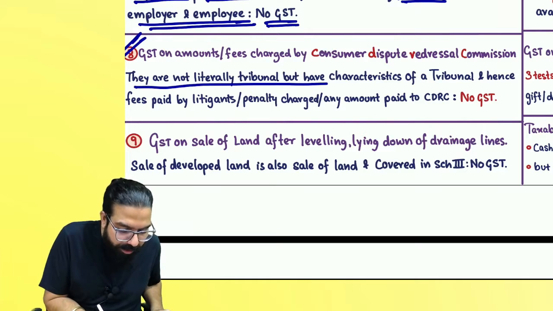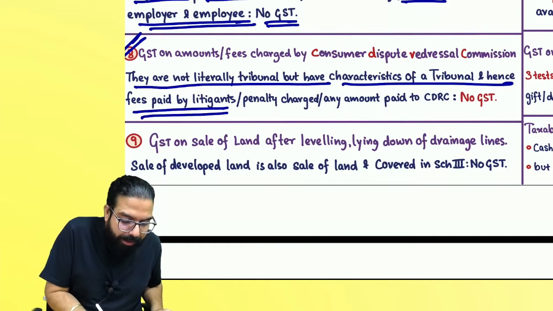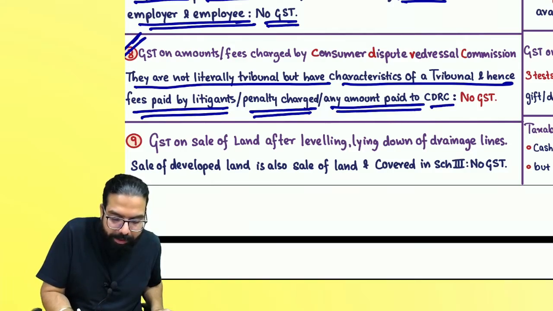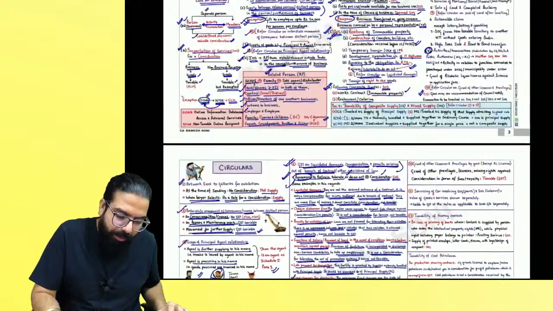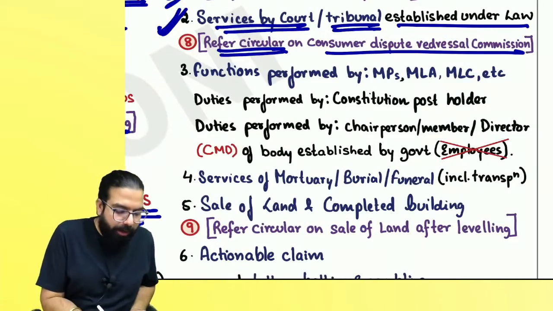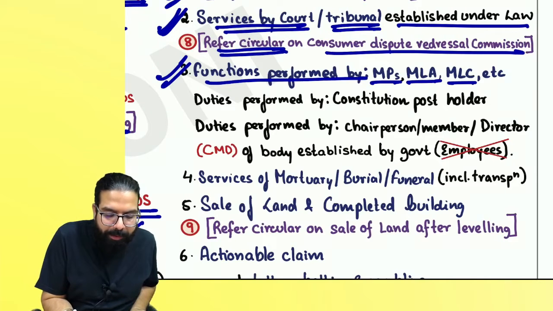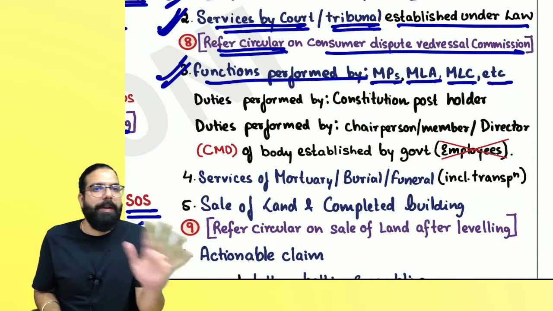It says they are not literally tribunal, but have the characteristic of tribunal. Hence, fees paid by litigant, penalty charged, or any amount paid to Consumer Dispute Redressal Commission, there will be no GST. The next one over here is services performed by MPs, MLAs, MLCs, etc. But they are not employees. MP, MLA ka services pe there will be no GST.